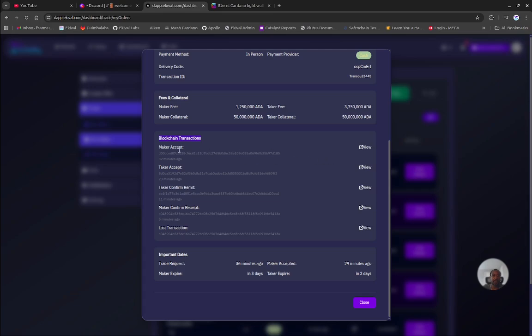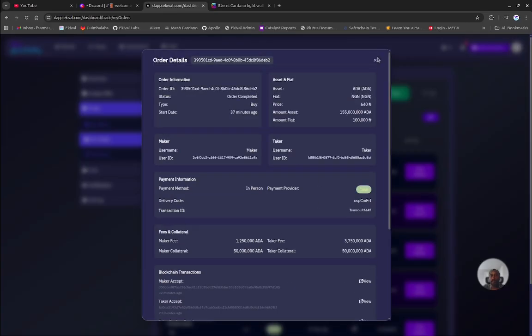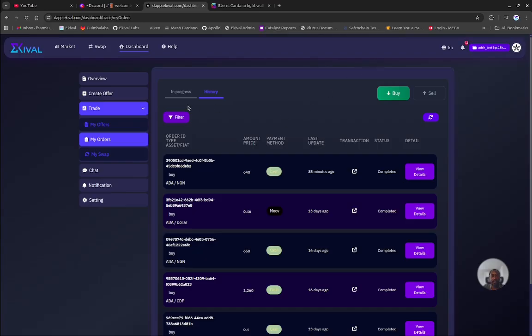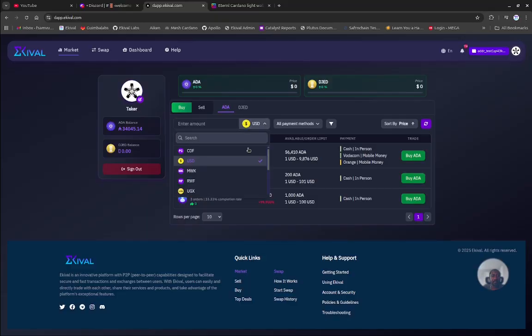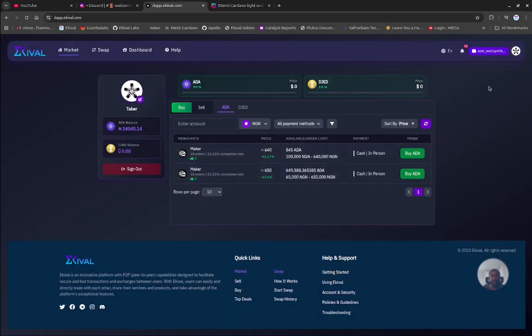So as you saw, the maker did accept the order, the taker as well accepted afterwards, and the taker committed and confirmed the remit, the maker confirmed the receipt, and then the last transaction, which is this one, is the one basically where we're able to get everything out of the smart contract and into my wallet as the taker. So that's done, and then we can go again in the market.